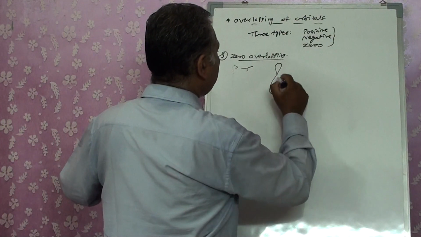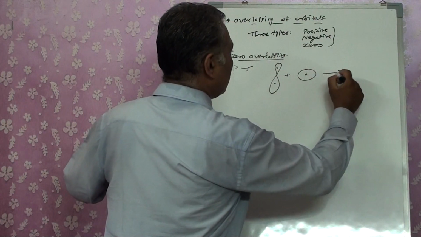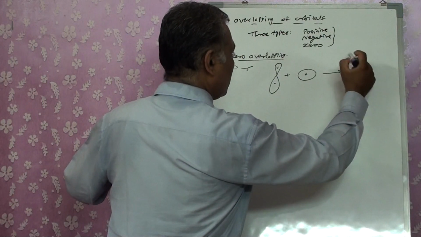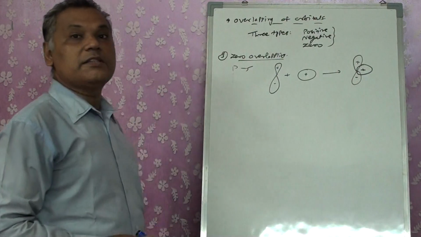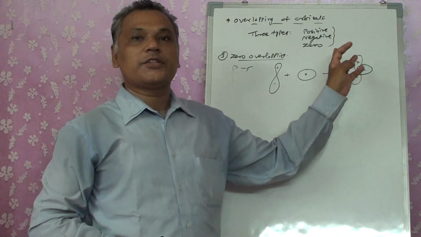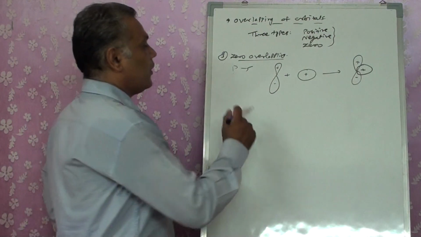We have a plus minus p orbital and a spherical s, and the overlapping takes place in between, right? We consider it as zero overlapping because whatever the addition or subtraction is there, it's nullified. So we consider it as zero overlapping.